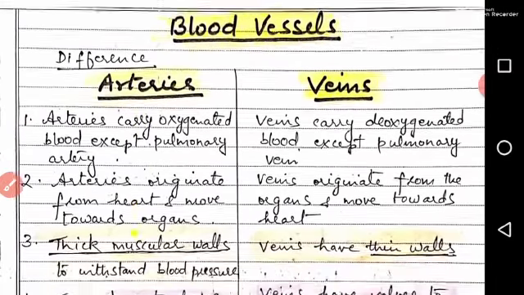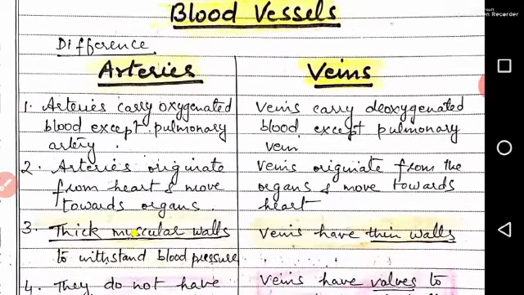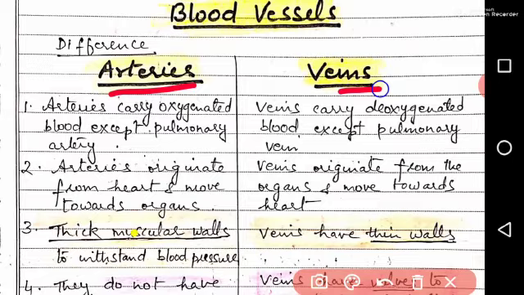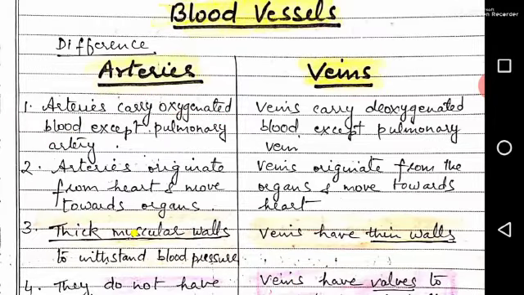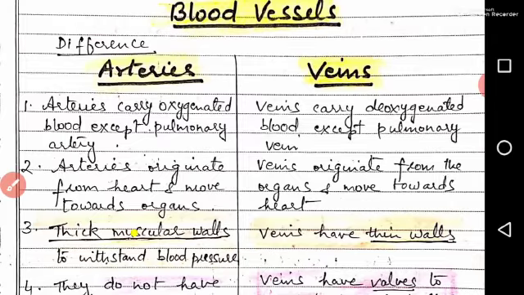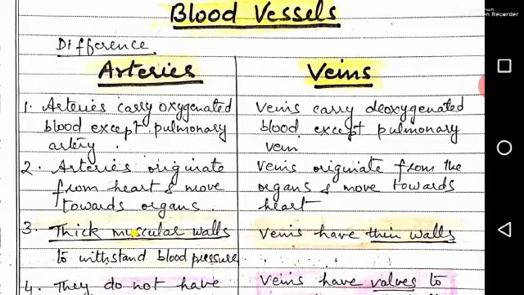Next topic is blood vessels. There are two main blood vessels in our body, arteries and veins. The structure and functions of arteries and veins are entirely different. Let us see the differences. First point, arteries carry oxygenated blood except the pulmonary artery. Veins carry deoxygenated blood except the pulmonary vein.